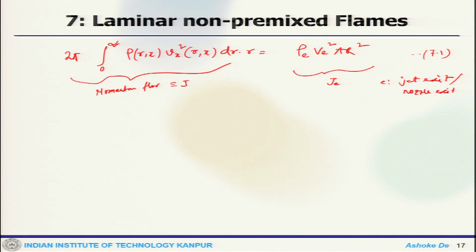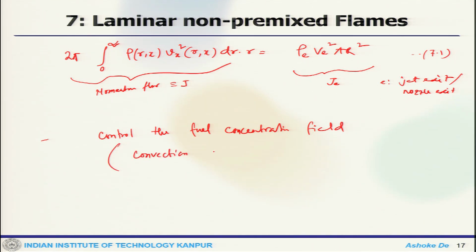Now, the processes that control the diffusion and convection of momentum are similar to those that control the fuel concentration field. So, essentially that is the convection and diffusion of fuel mass.